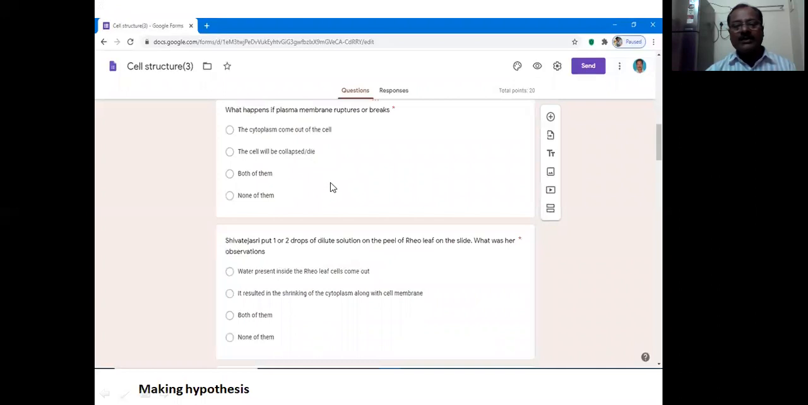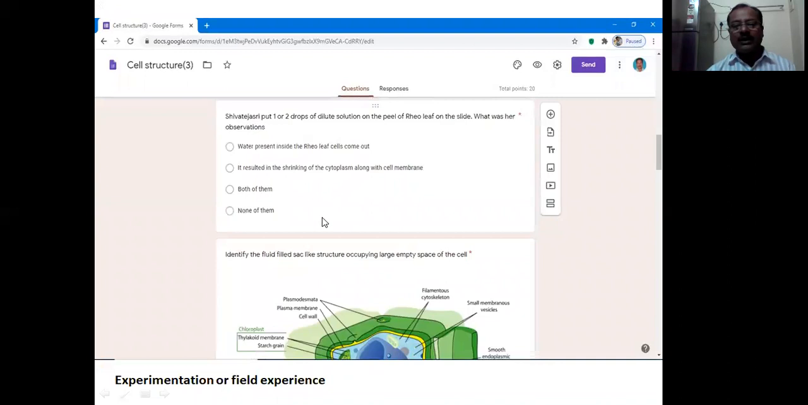And we can ask making hypothesis type of questions. So what happens if the plasma membrane is ruptured or breaks? The cytoplasm comes out of the cell, the cell wall collapses, and the cell will die. Next, experimentation or field experience skill.